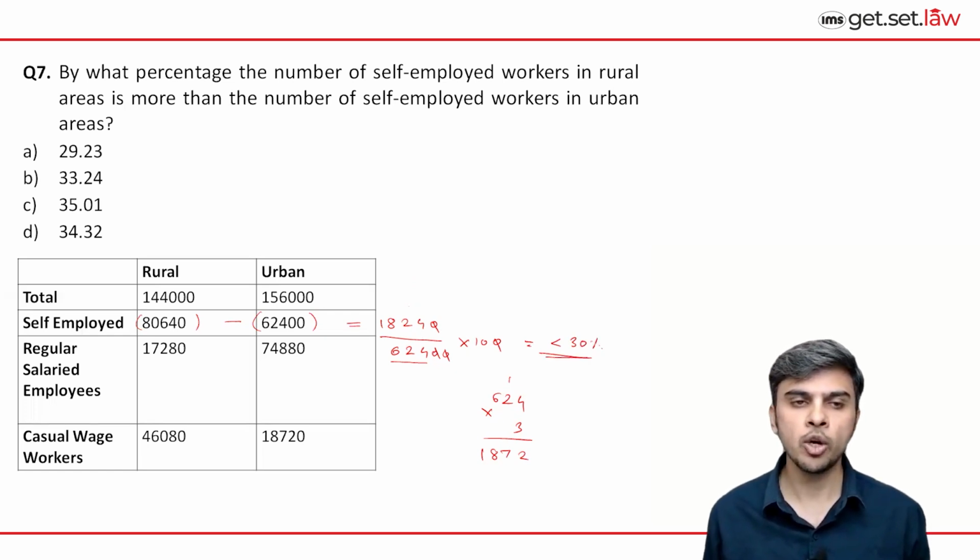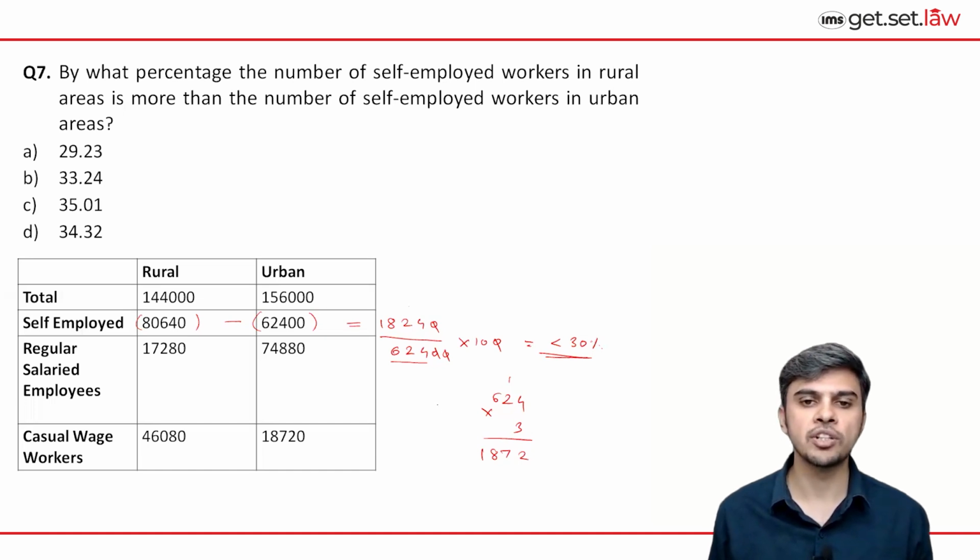So if we now look at the options, there is only one option which is less than 30%. That is 29.23%. So that becomes our answer. No need to do the exact calculation. This is how you can use approximation. Okay, so correct answer is option A.